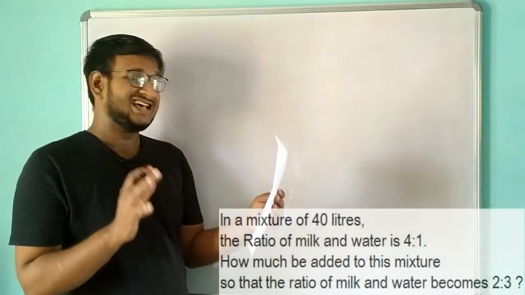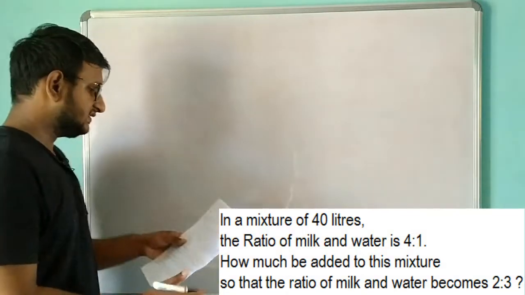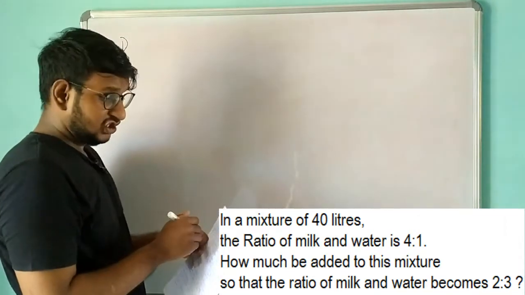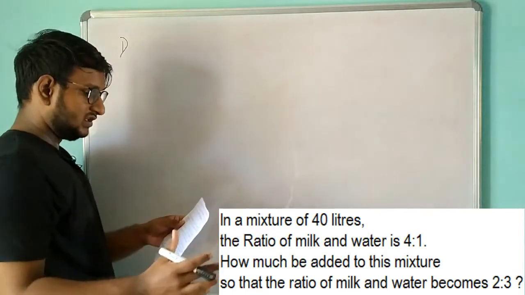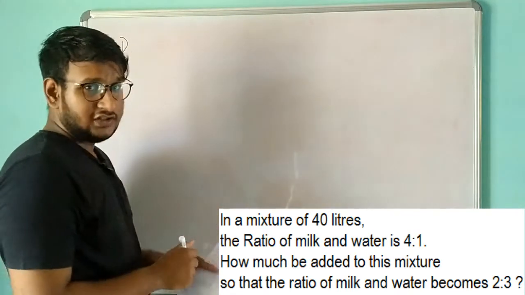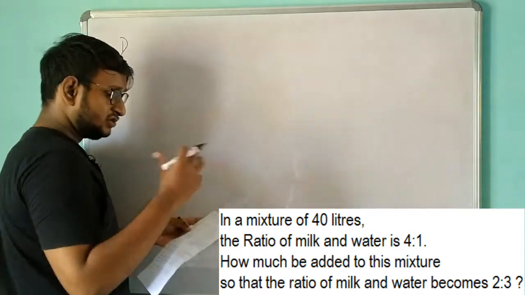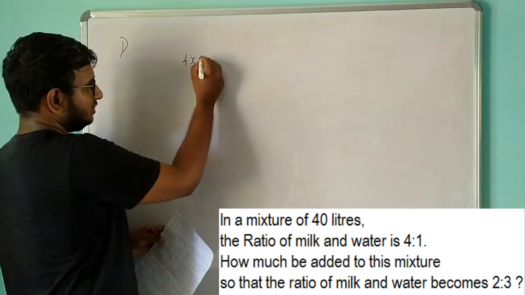I have taken 7 questions for you in order to explain ratio further. The first question says that in a mixture of 40 liters, the ratio of milk and water is 5:1. So they are saying the mixture contains both milk and water, and their ratio is 5x to 1x.